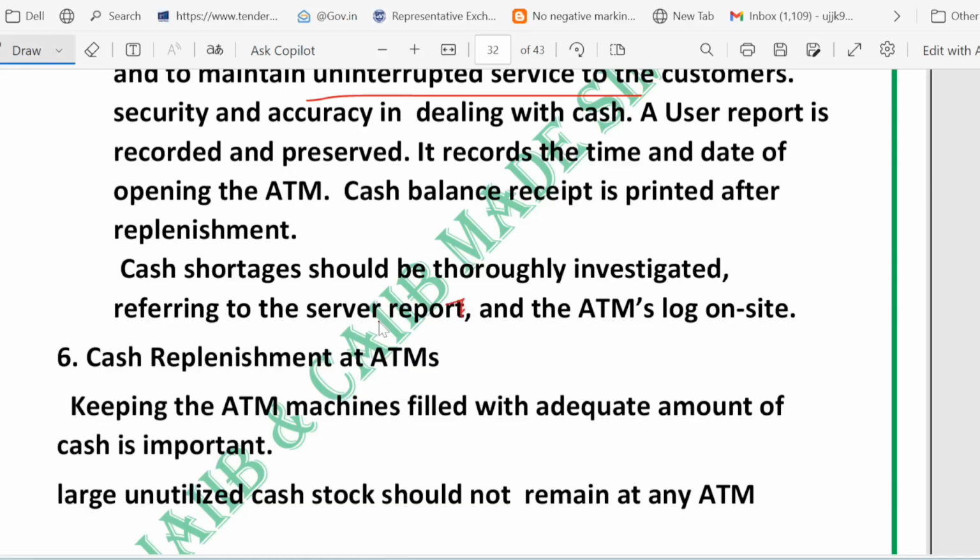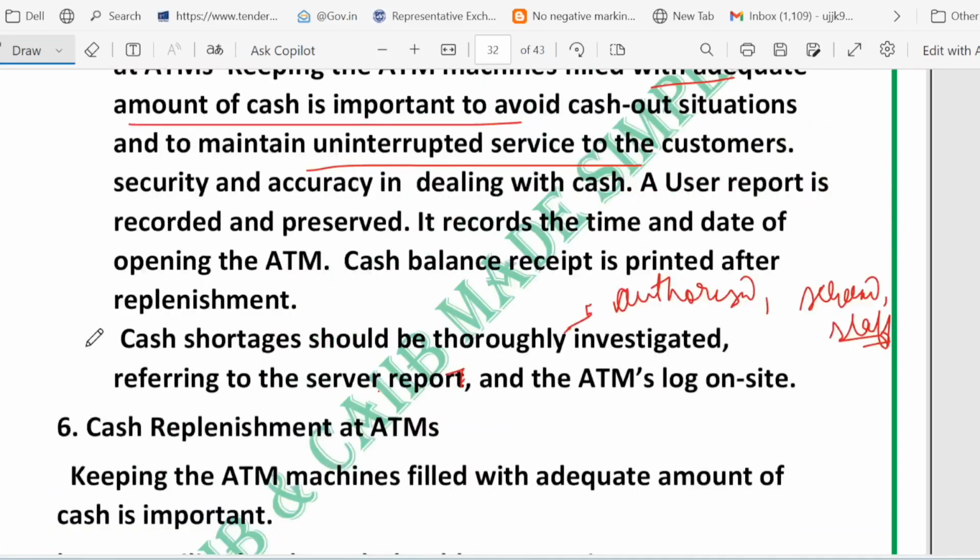So if we talk about handling the cash, only authorized and screened staff handle the cash transfer. The staff are background checked and their photo plus biometric details are recorded so that we know exactly who handled the money. Now there is a 2-person rule.